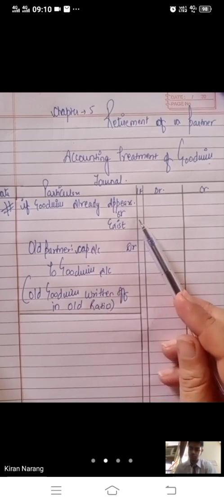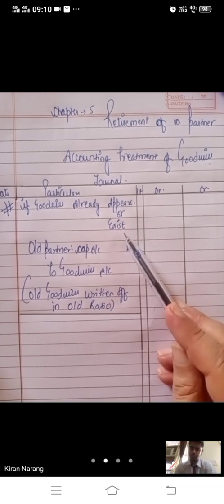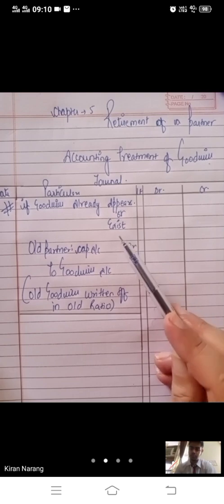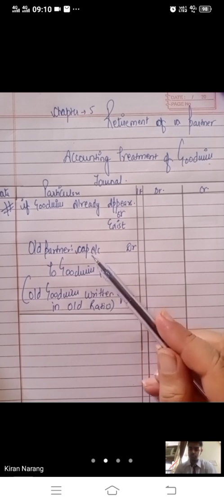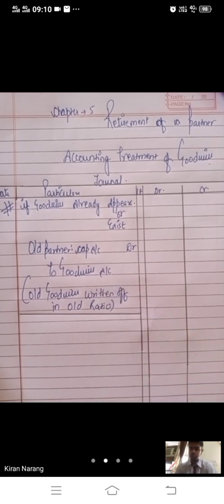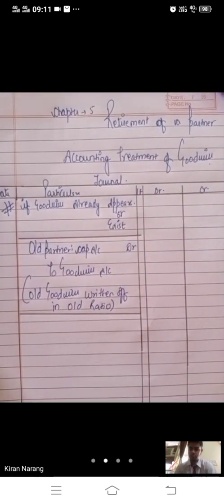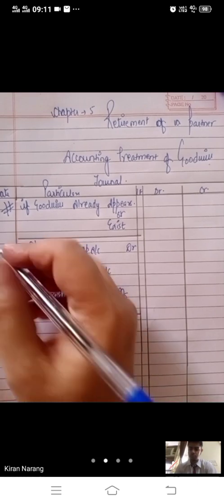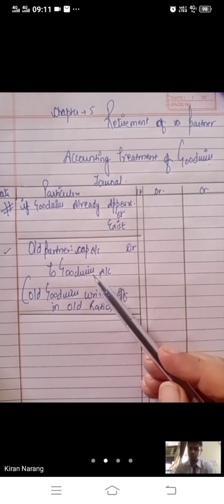If goodwill already appears or exists in the firm, or it is appearing on the asset side of the balance sheet, then you have to write it off first of all. Old goodwill will be written off in the old partners' old ratio: old partners' capital account debit to goodwill account. If the date is given, we will write the date. Otherwise, the entry will be old partners' capital account debit to goodwill.